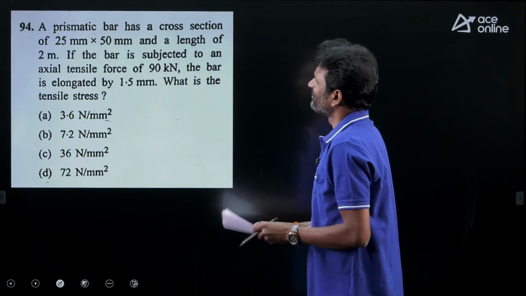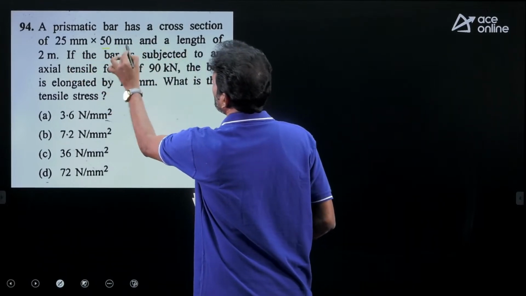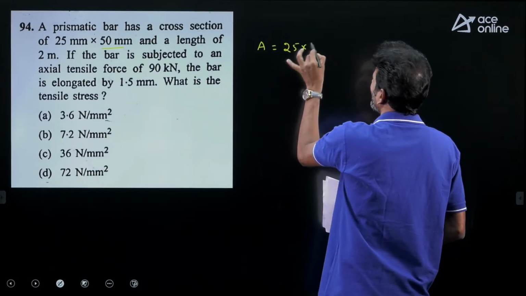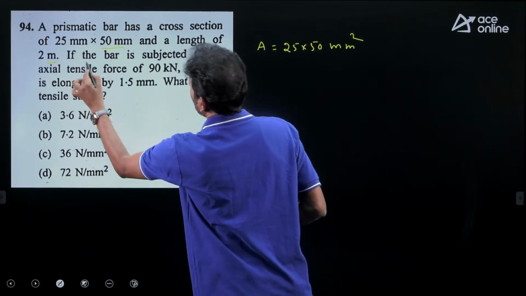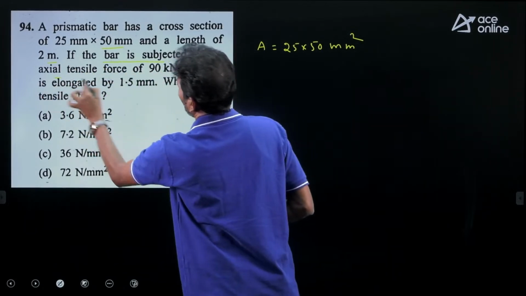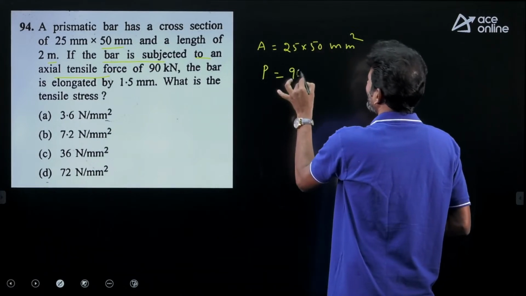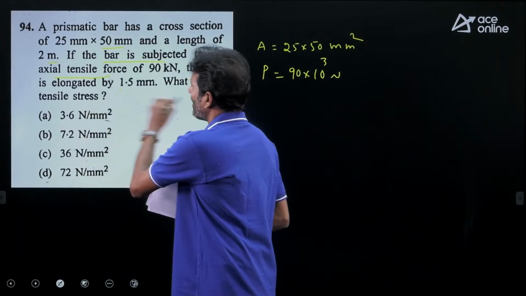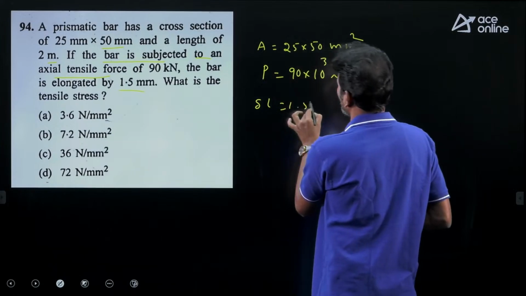Let's move on to the next question. A prismatic bar has the cross-section of 25 mm by 50 mm, and the length is 2 meter. If the bar is subjected to an axial tensile force of 90 kilonewtons, that I am taking in newtons, the bar is elongated by del L given as 1.5 millimeter.